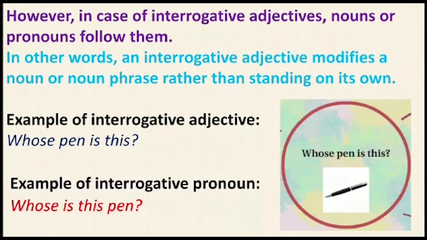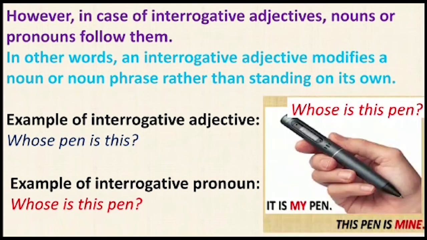Example of interrogative pronoun: whose is this pen? So here in this example, after whose, we don't have any noun. So this is not an interrogative adjective, it is an interrogative pronoun. Let's move ahead. Here in this picture we can see: whose is this pen? It's my pen, or this pen is mine. There are 2 different ways of expressing the same sentence, but both have different meaning or different sense.